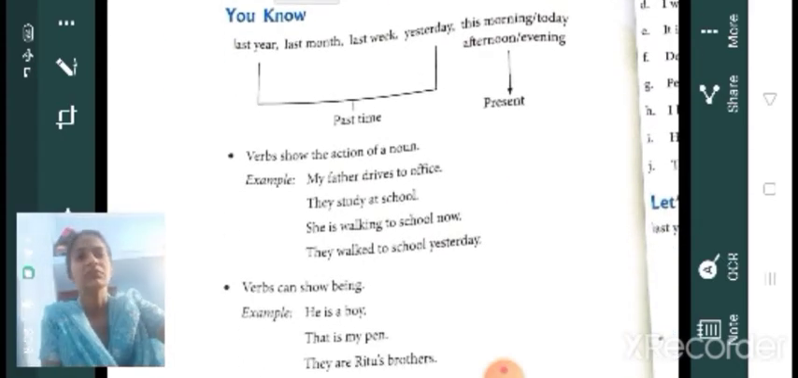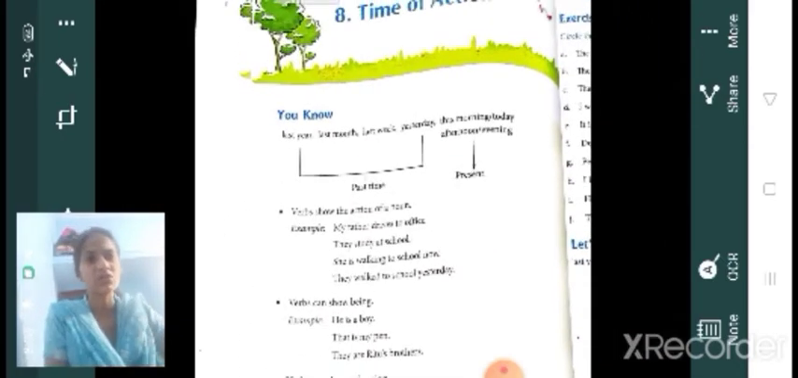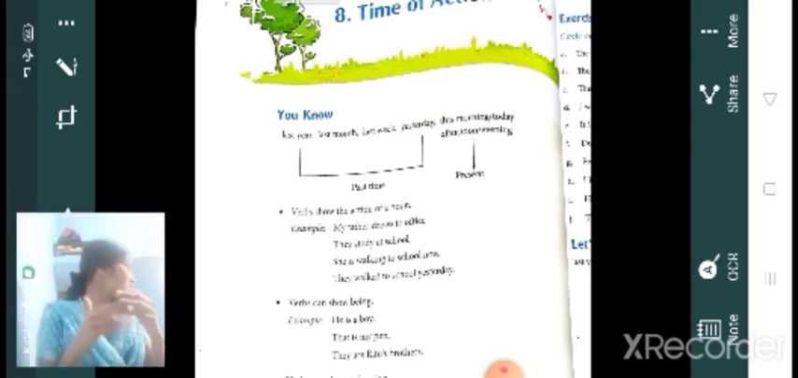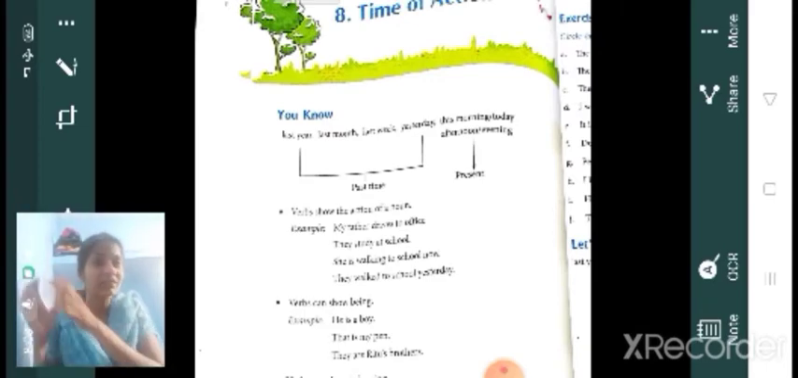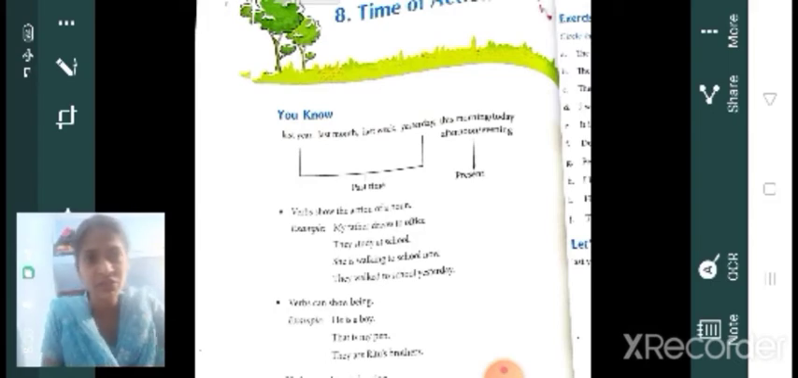Clear? Next, we are going to learn what verbs show: the action of a noun. My father drives to office. Here the word drives is the action and it tells us something that noun is doing. The noun is my father. So the word drives shows what that noun, that means father, is doing. Clear? They study at school. She is walking to the school now. They walked to school yesterday.